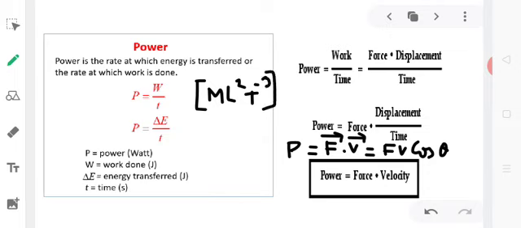The absolute unit of power in SI is watt. As you can see right now on the screen, 1 watt is equal to 1 joule per second. Hence, power of an agent is said to be 1 watt if it can do 1 joule of work in 1 second. There are several bigger units of power like 1 kilowatt, which is equal to 1000 watt, 1 megawatt, which is equal to 10 lakh watts.